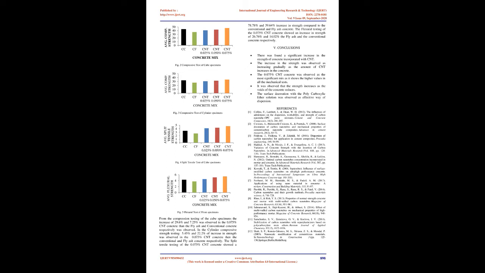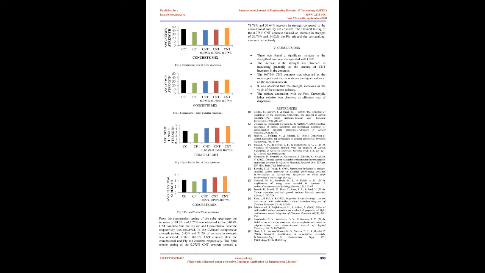Surface decoration. Surface decoration of the multi-walled carbon nanotubes plays an important role in the dispersion and in increasing the strength of the CNT incorporated concrete. Hence the surfactant was selected with excessive care. The polycarboxylate ether solution, PCE, was selected for the surface decoration, and the surface decoration was done with the help of a magnetic stirrer. The CNT was added with the PCE and stirred with the magnetic stirrer for 60 minutes at 600 rpm. This was done to avoid the agglomeration effect on the concrete.